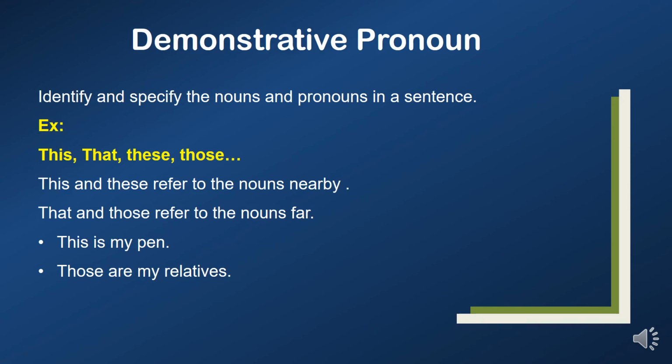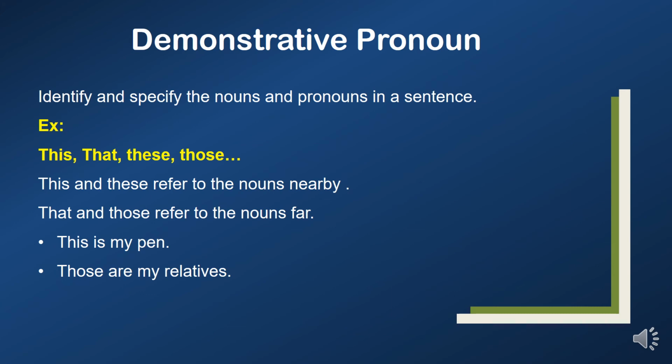Let's see demonstrative pronouns. These demonstrative pronouns identify and specify the nouns and pronouns in a sentence. What are the examples? This, that, these, those. Now we see sentences. This and these refer to the nouns nearby. That and those refer to the nouns far away.